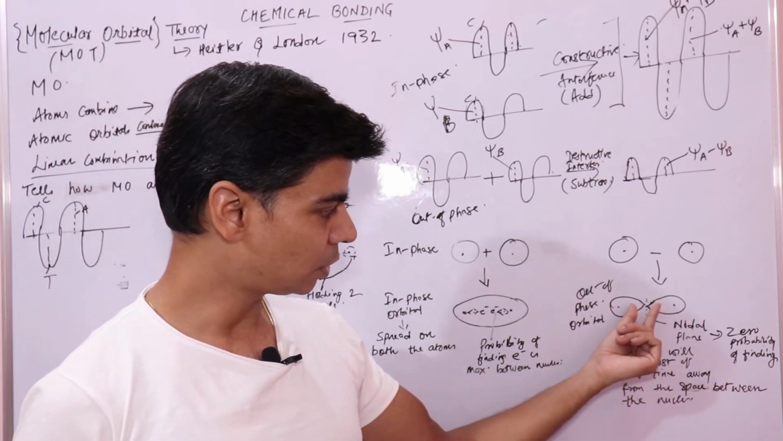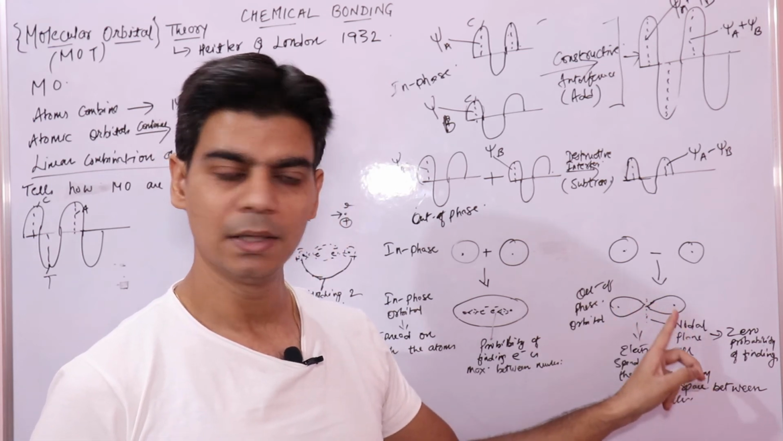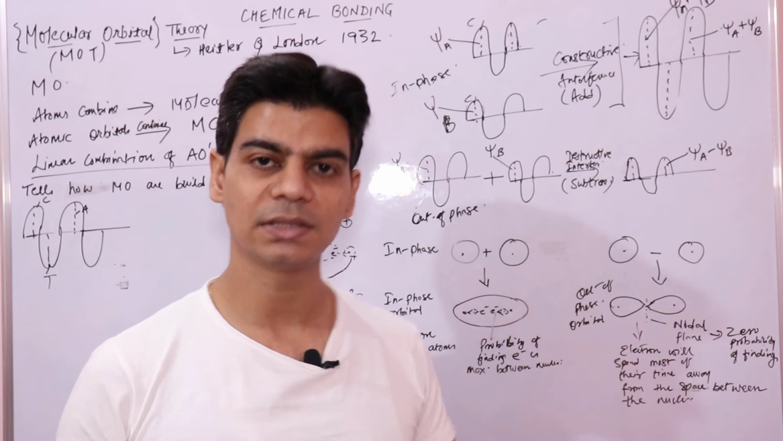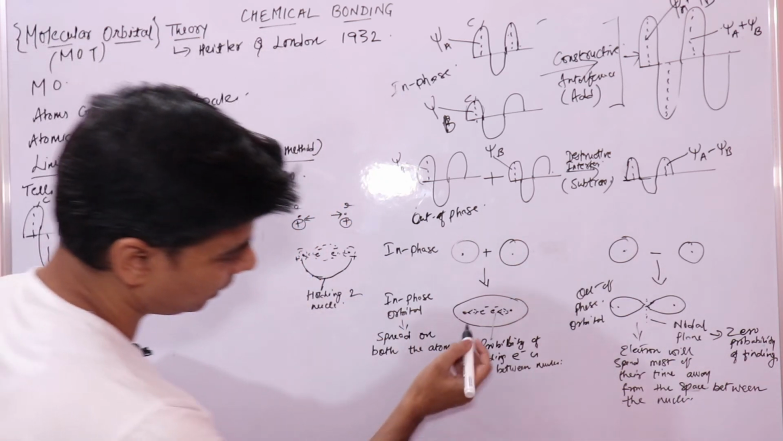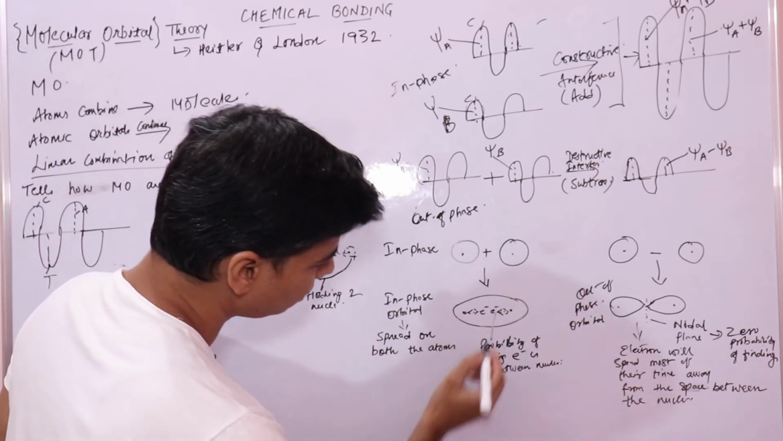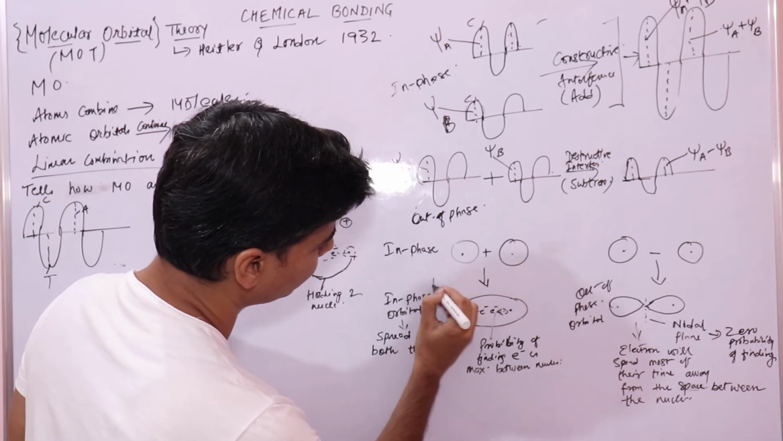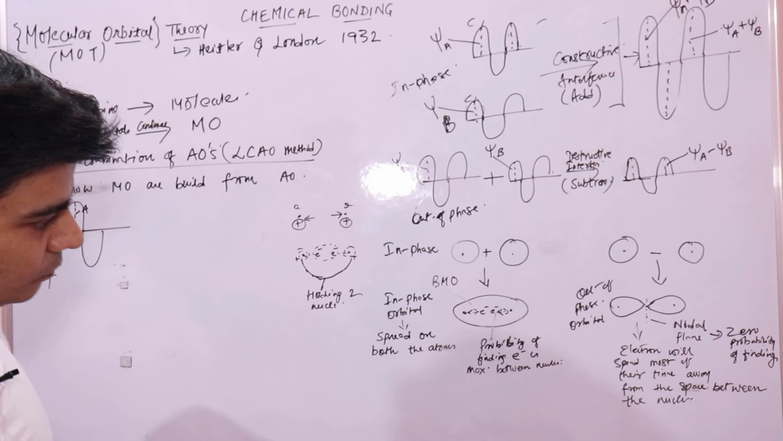So electrons are not there between the nuclei to hold these atoms together, right? So this is a scenario which is against bonding. For the same reason, since here electrons are holding these two atoms together, we call it a bonding molecular orbital. We call it a BMO, bonding molecular orbital.